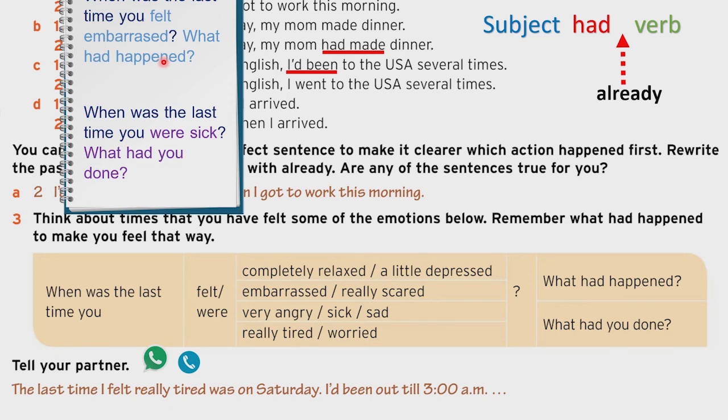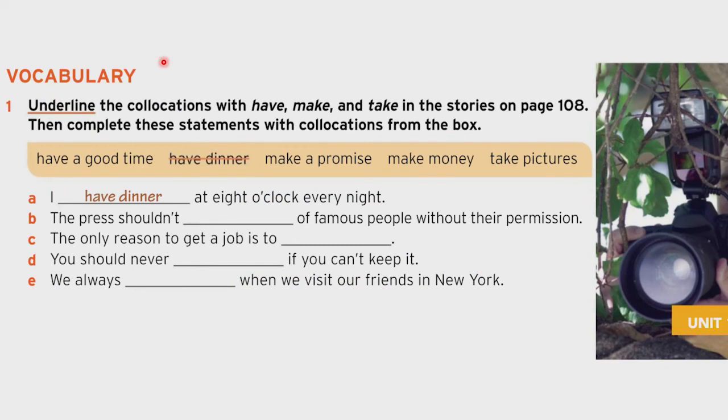Alright, now that you finished, let's continue with this topic, which is vocabulary. It says, underline the collocations with have, make, and take in the stories on page 108. Then complete these statements with collocations from the box. Alright, so here we have these collocations with have, make, and take. For example, have a good time.